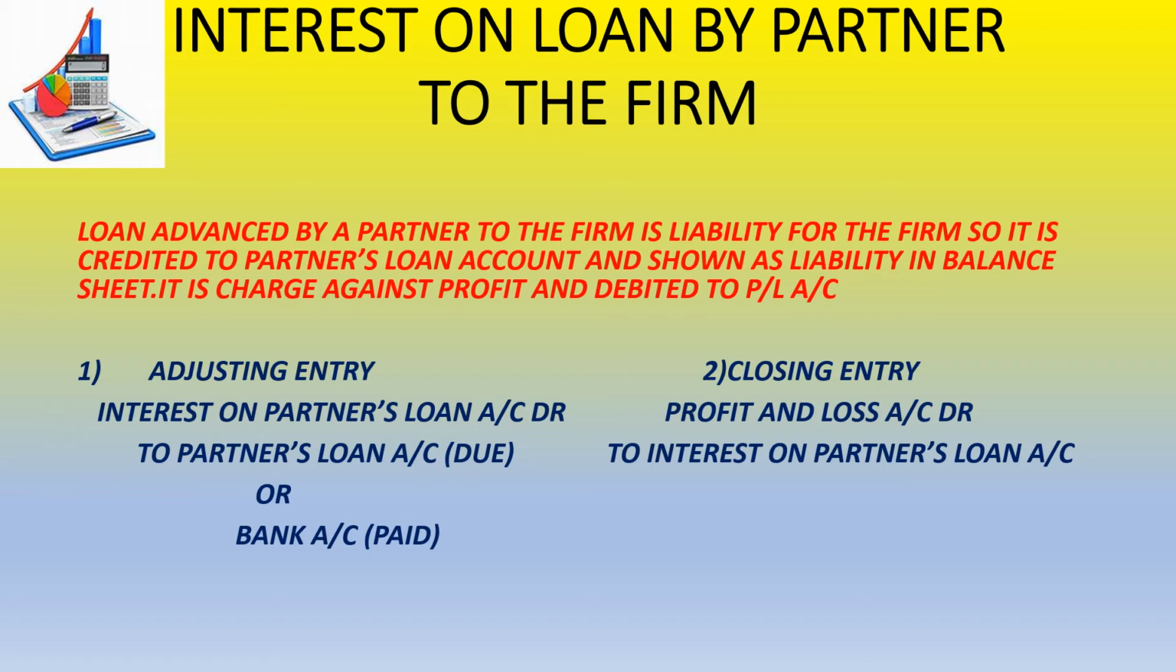It is a charge against profit and debited to profit and loss account. What is a charge against profit? The interest amount which the firm has to give to the partner, because the firm has taken a loan from the partner. That interest which the firm will be giving to the partner because they have taken the loan is a charge against profit, and it is reflected in your profit and loss account, on the debit side.